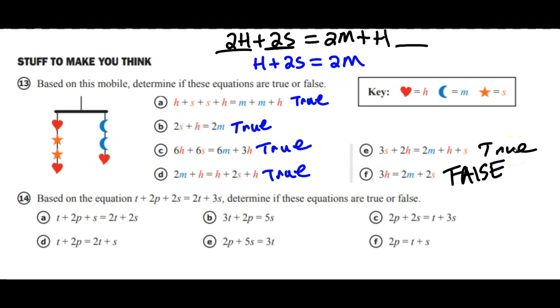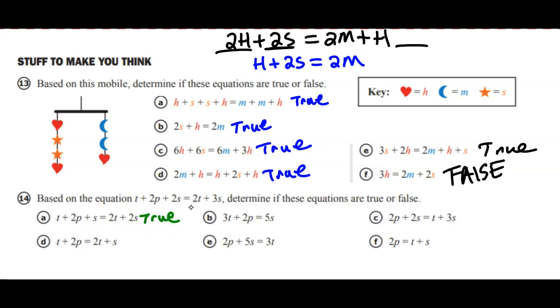All right, try out number 14. So for 14a, I'm just comparing it to their original equation here. It looks like they've got t plus 2p the same, but they subtracted an s from this. So we've subtracted an s here. Did we subtract an s on the right side? 2t plus 3s, 2t plus 2s. We did. So since they subtracted an s from both sides, the equation stays in balance, so this is true.